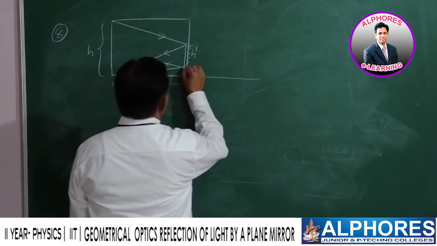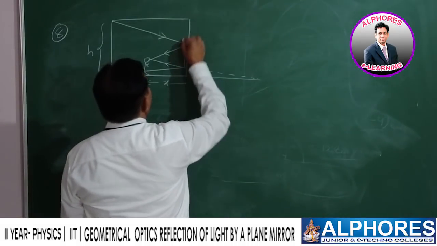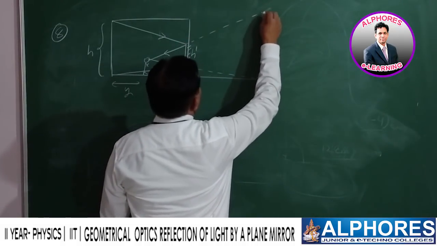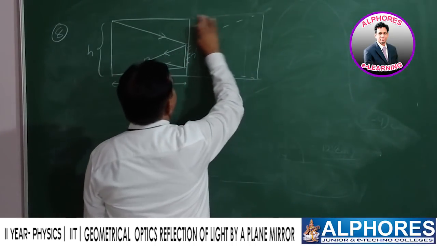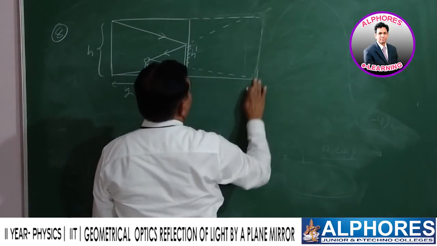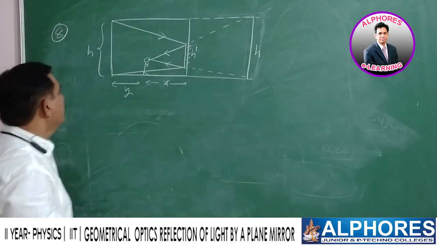By extending the reflected rays, you will get the image of this back wall.